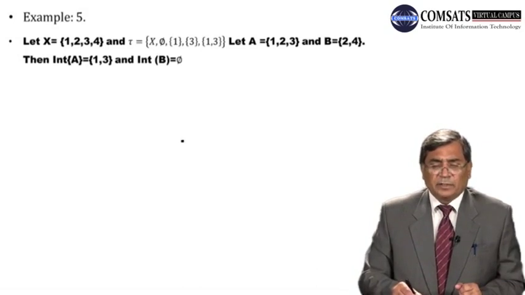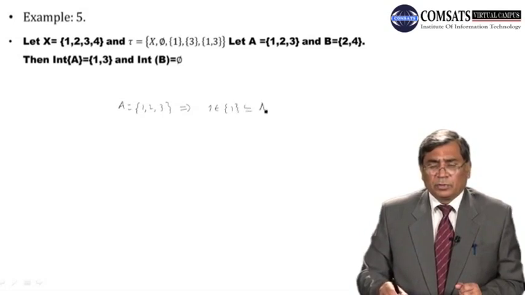A is a set with elements 1, 2, 3. This implies 1 belongs to an open set {1}, which is contained in A. 2 belongs to an open set X, which is not contained in A. This implies 1 belongs to int of A.